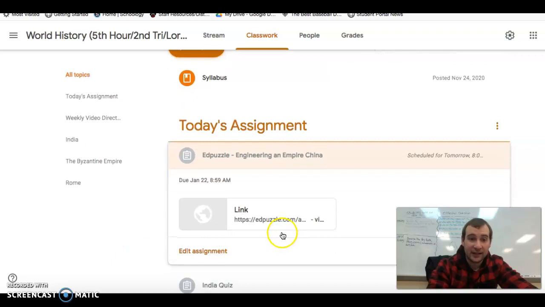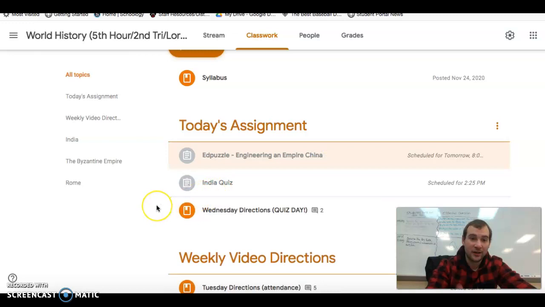If you're an online person, you have the Edpuzzle right here, ready to go. Just watch the Edpuzzle. That's how you get your points. There's like 17 questions embedded. If you are an in-person student, we're going to watch it on the smartboard together, so we will not be doing the Edpuzzle one. We'll just be doing a classic video sheet in class. But that's the assignment for today.